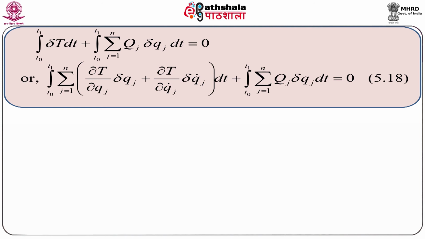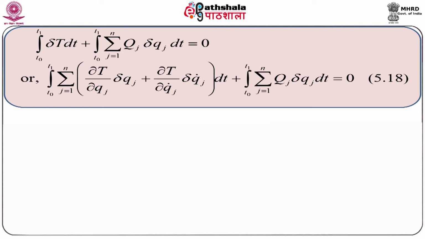If we substitute 5.17 in 5.16, we have integration t0 to t1 delta T dt plus integration t0 to t1 summation over j equal to 1 to n capital Q_j delta q_j dt equal to 0.